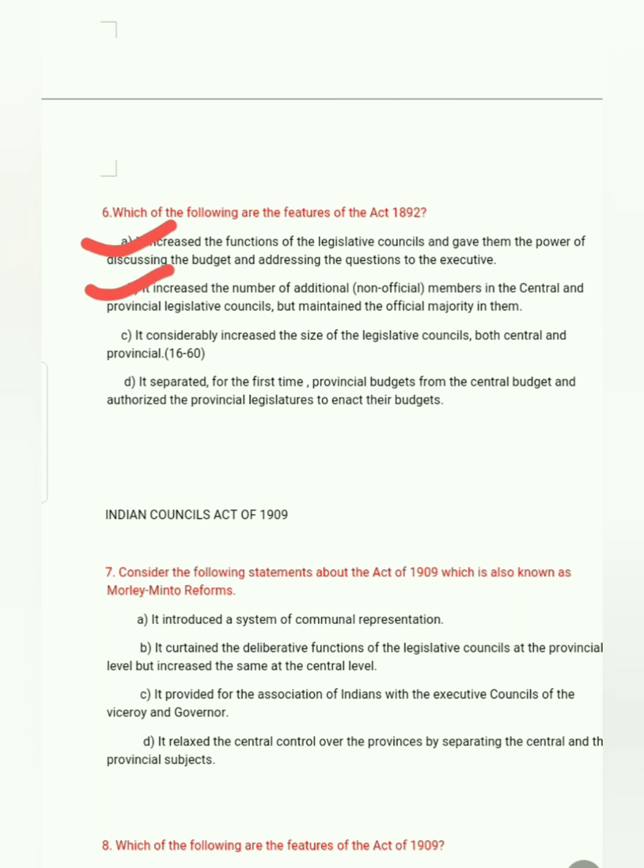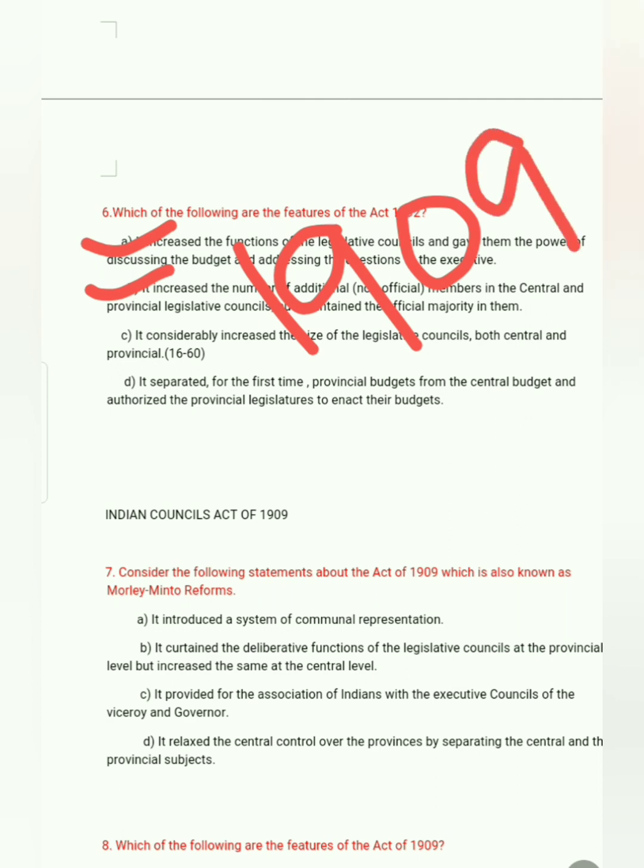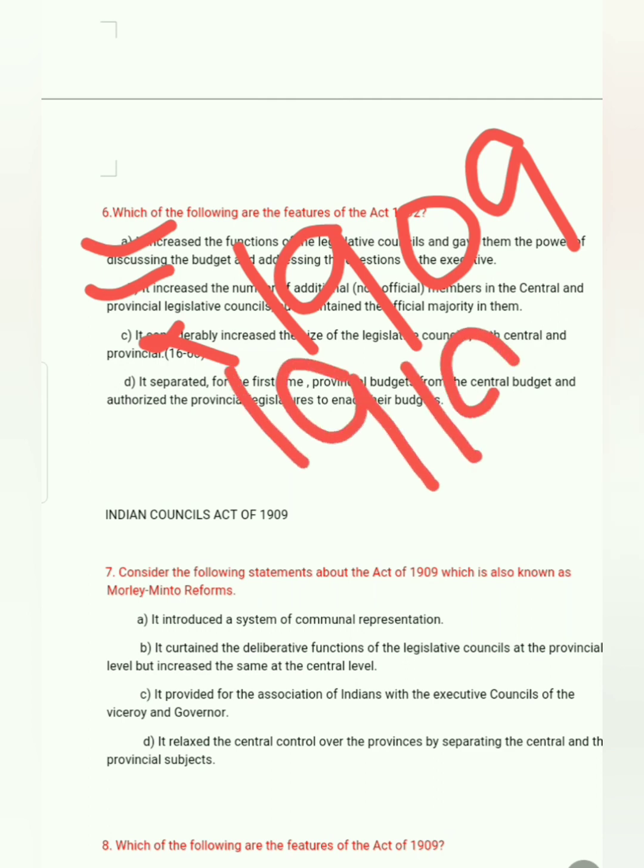That's correct. Next, it considerably increased the size of the legislative council, central and provincial, that is 16 to 60. That is actually 1909, not 1892. Next, it separated for the first time the provincial budget from the central budget and authorized the provincial legislature to make their budgets. That is 1919, so that is incorrect. Next.